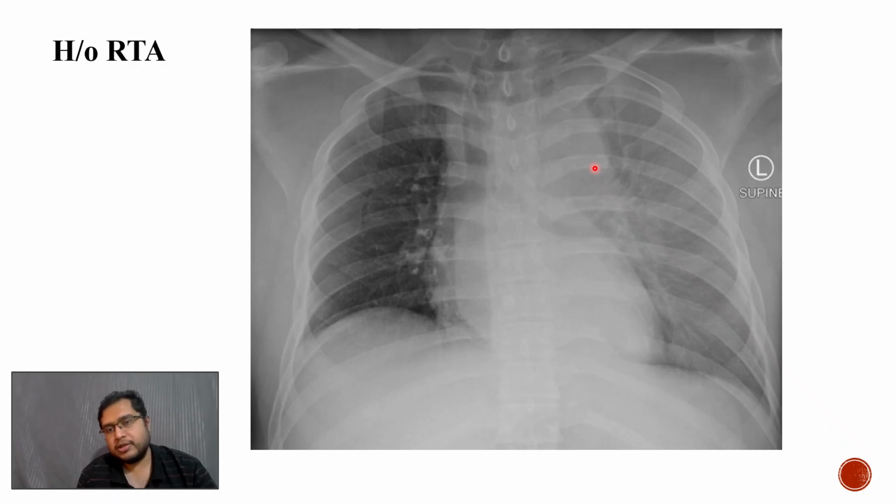All this is suggestive of aortic injury or aortic transection with mediastinal hematoma, and this being a supine radiograph, this is a left-sided hemothorax. So it's a surgical emergency, immediate referral to the cardiovascular team as well as the emergency team for stabilization, and a CT angiography followed by aortic stent graft repair has to be done here.